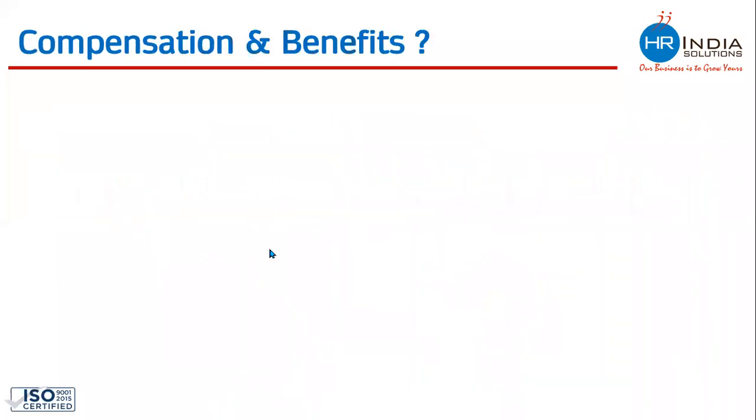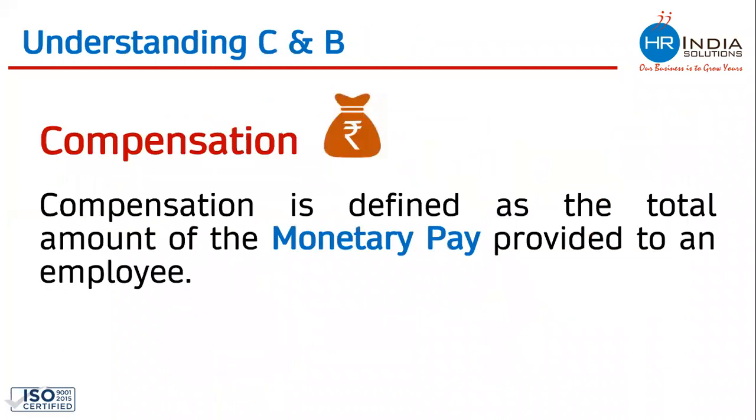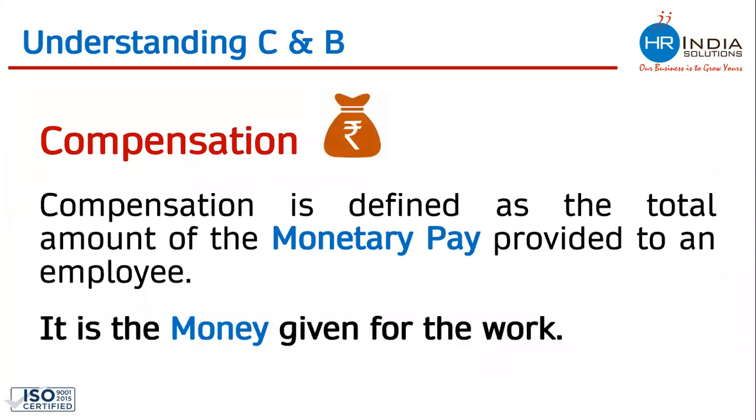Let's try to understand what exactly compensation is and what benefits are. Compensation is defined as the total amount of monetary pay provided to an employee. In simpler words, it is the money given for the work. Whatever salary, whatever money, whatever cash employees are getting every month is called compensation.